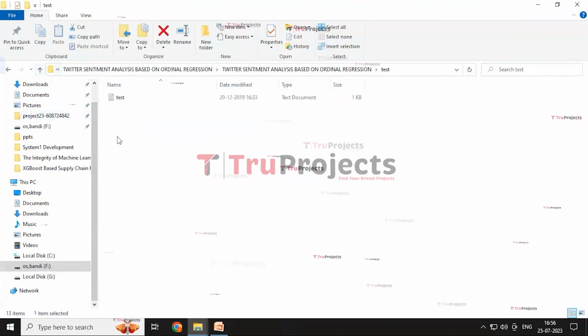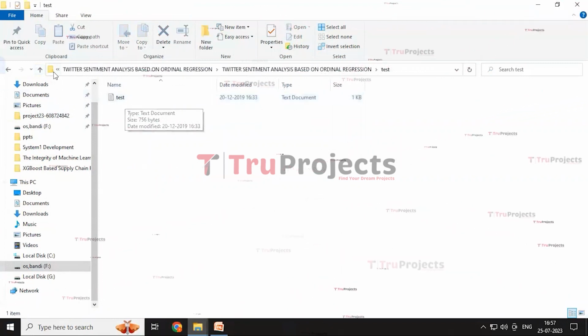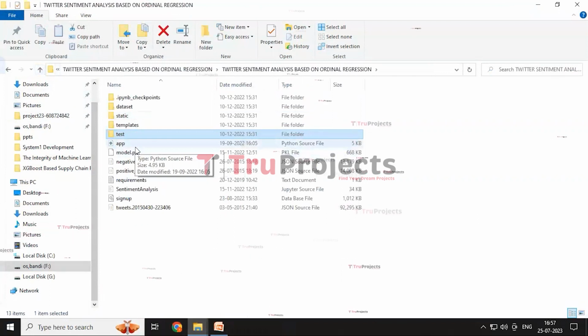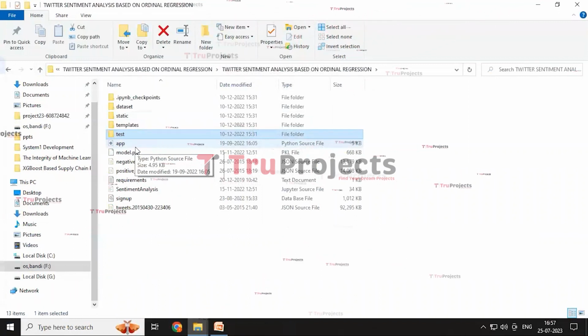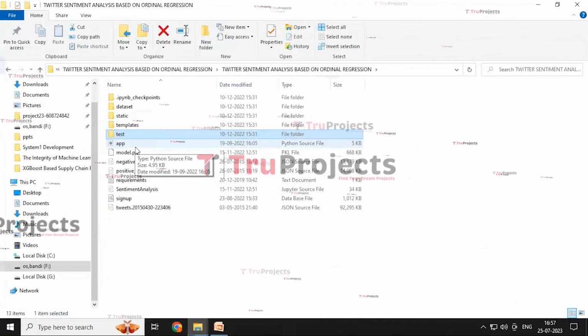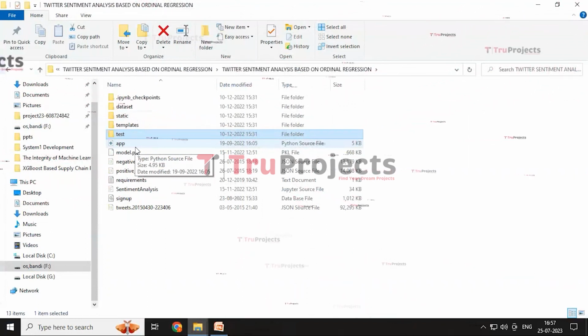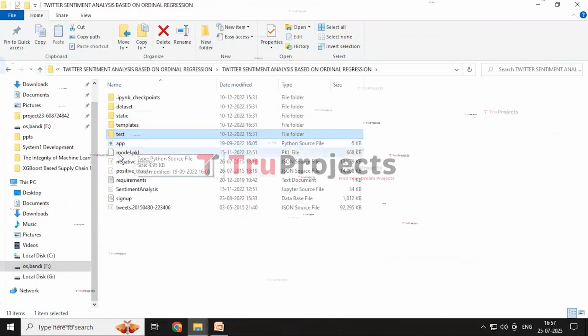And the test folder contains the test data that will be used for the performance of the model. And the app.py file contains the information related to the front-end logic. It includes the code written in Python that handles the server-side operations such as processing the user request, interacting with the database, and generating the dynamic content that is to be rendered in the HTML template.